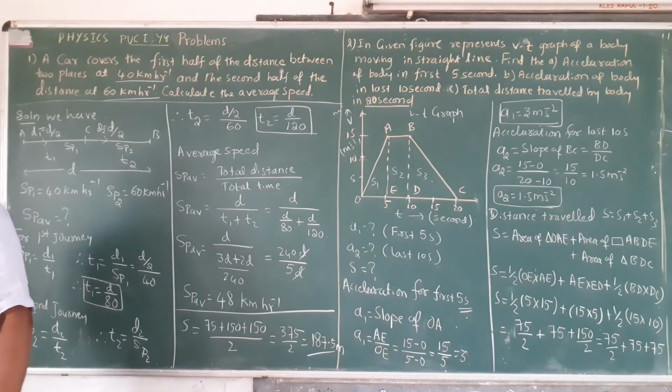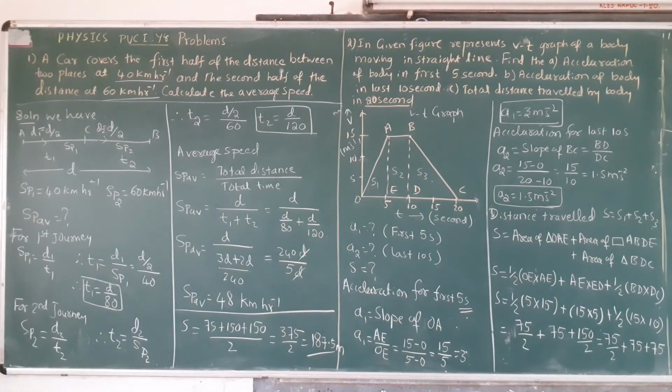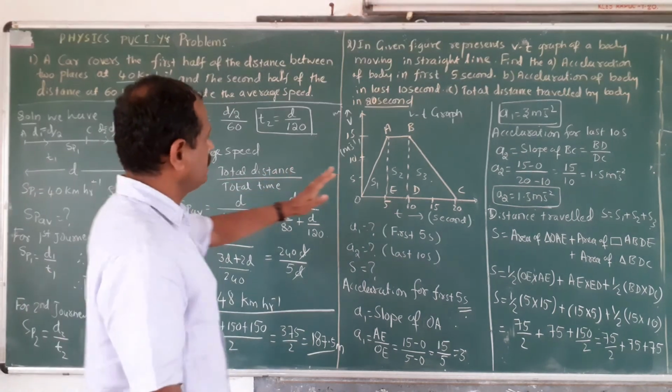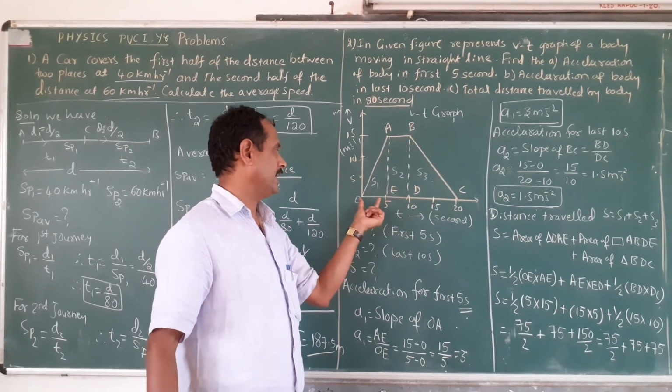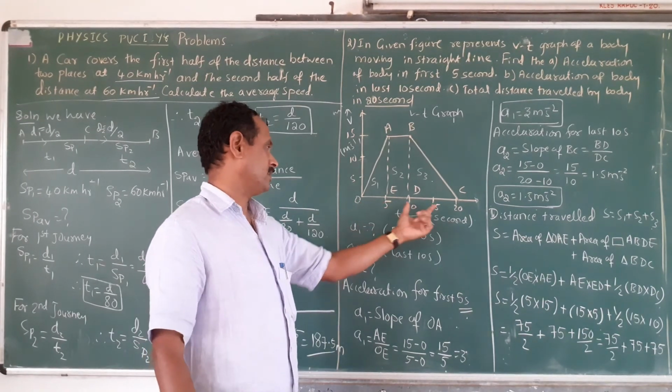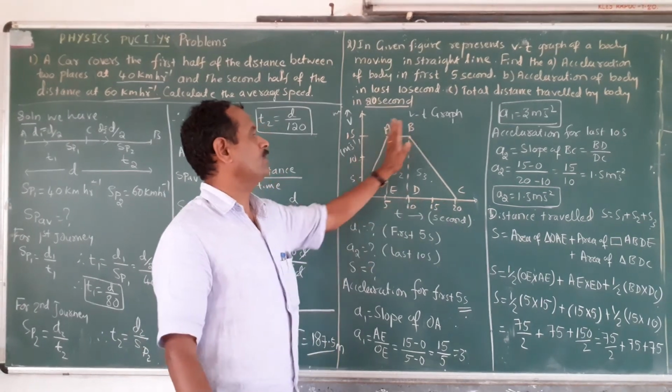This is the total distance covered by the particle. With the help of the VT graph, whatever is asked in the question, I have to calculate here: the acceleration for the first 10 seconds, for 5 seconds, for the last 10 seconds, and the total distance covered.